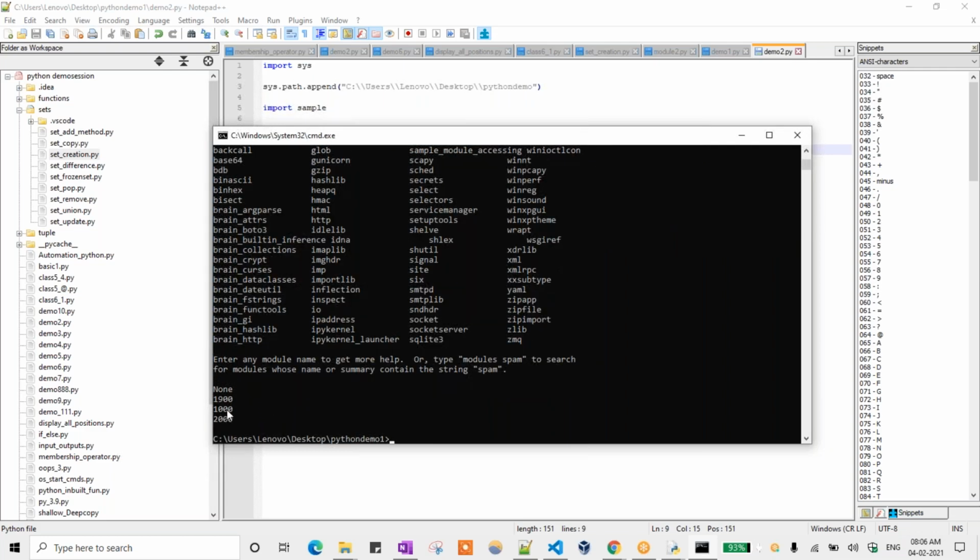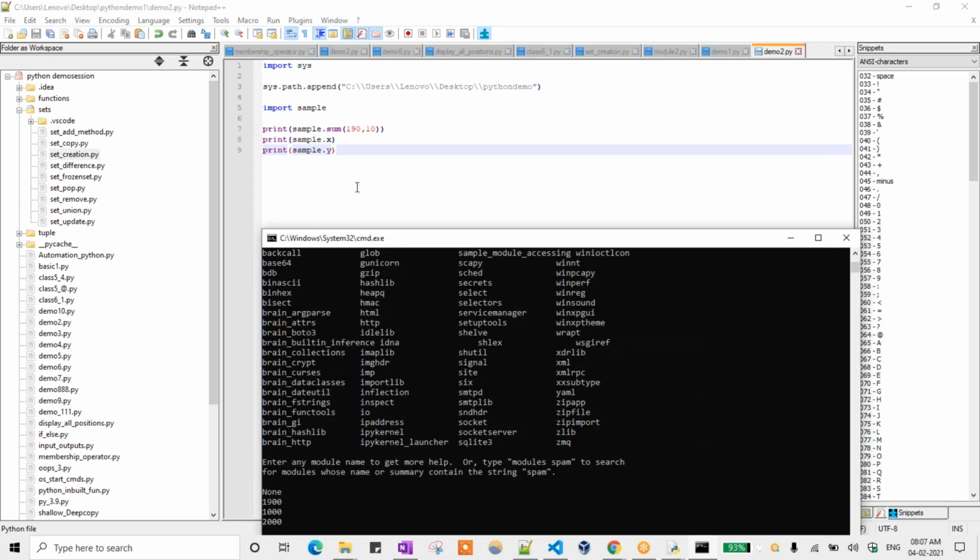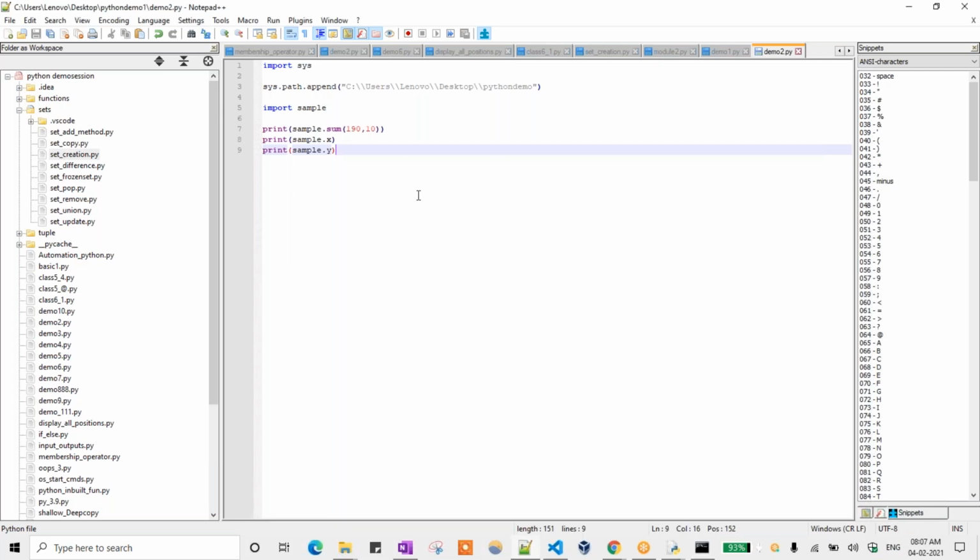So you are getting 1900, 1000, 2000, whatever we defined from that particular function. Here we are able to access that one. So this is known as appending. So your question is different now, right? I can show you that one.